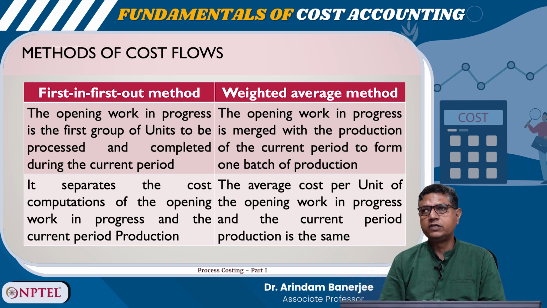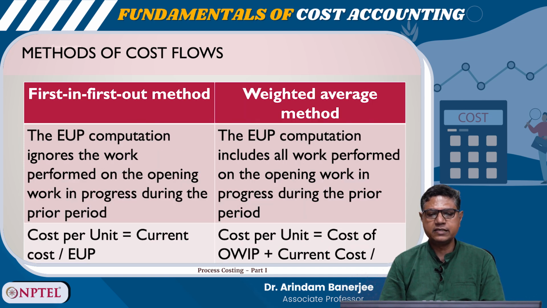Method of cost flows, in case of FIFO, first in first out method, the EUP computation ignores the work performed on the opening work in progress during the prior period. So, cost per unit is current cost divided by equivalent units of production. In case of weighted average method, the EUP computation includes all the work performed on the opening work in progress during the prior period, and cost per unit is equal to cost of OWIP plus current cost divided by EUP.